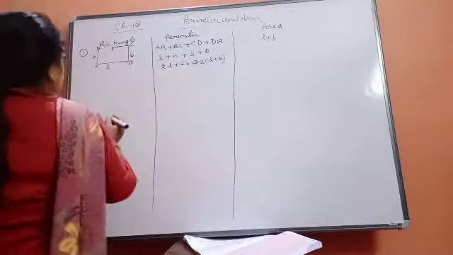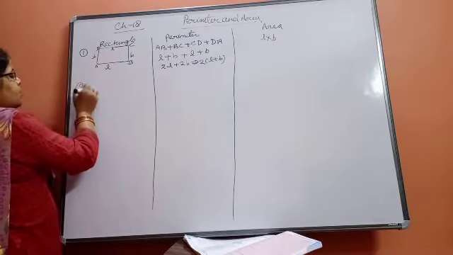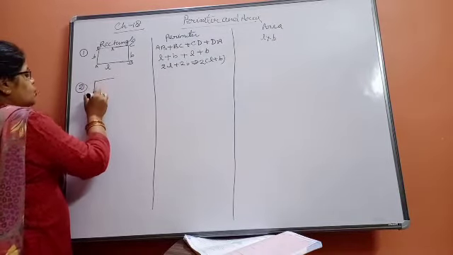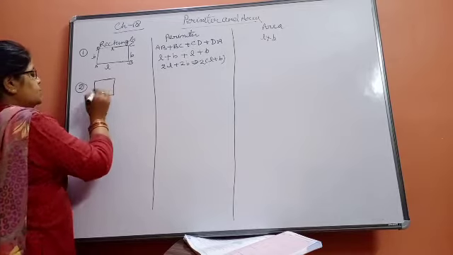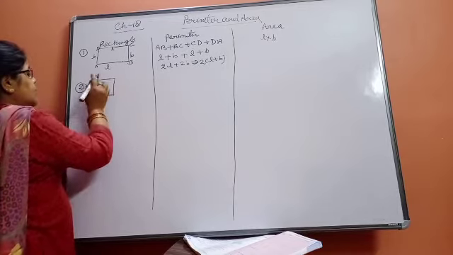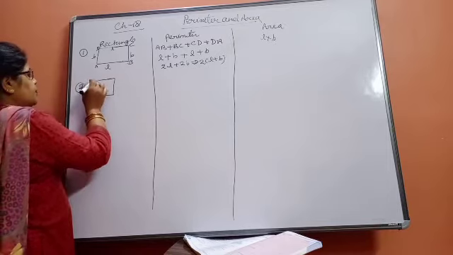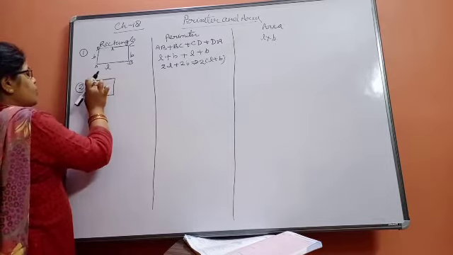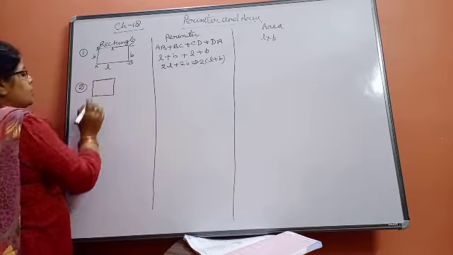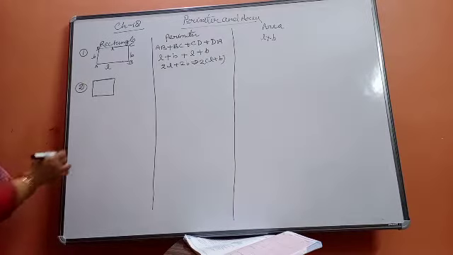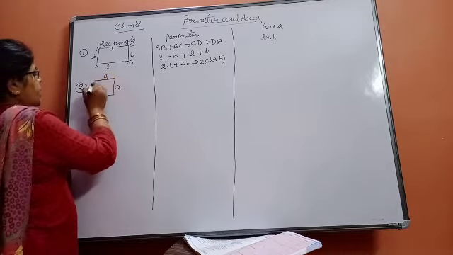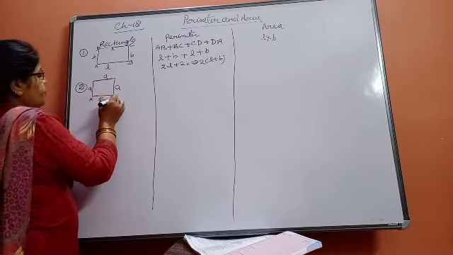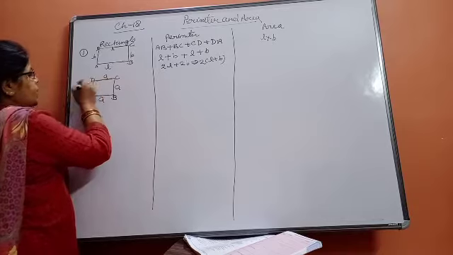The second figure is the square. Square means a figure whose length and breadth are the same. Suppose its side is A, and the vertices are A, B, C and D.